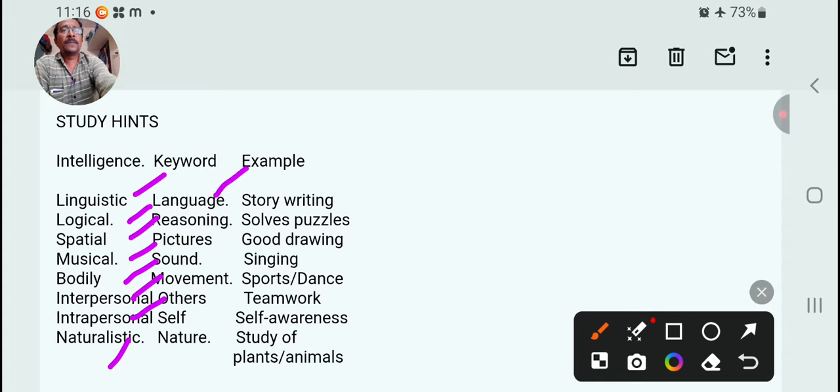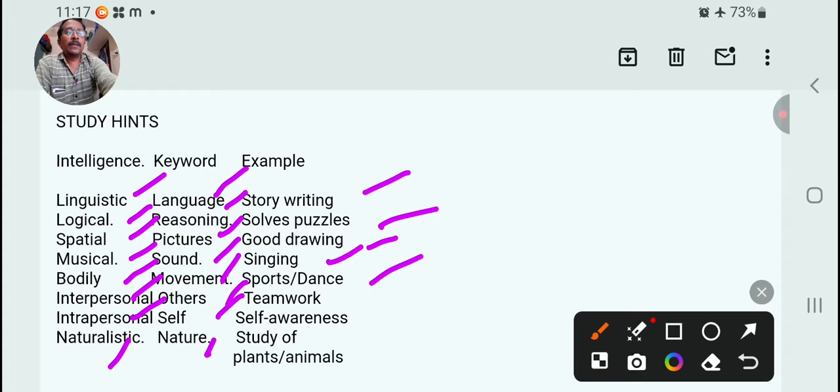Linguistic for language, logical for reasoning, spatial for pictures, musical for sounds, bodily for movements, interpersonal for others, intrapersonal for self, naturalistic for nature. Examples: linguistic, story writing; logical, solving puzzles; spatial, good drawing; musical, singing; bodily, sports or dance; interpersonal, teamwork; intrapersonal, self-awareness; naturalistic, study of plants or animals.